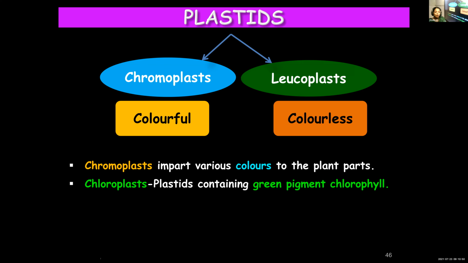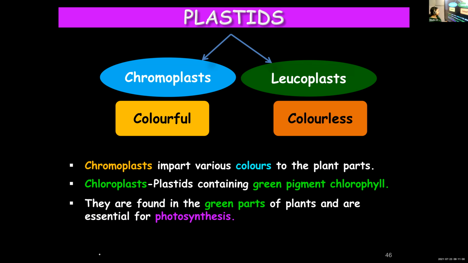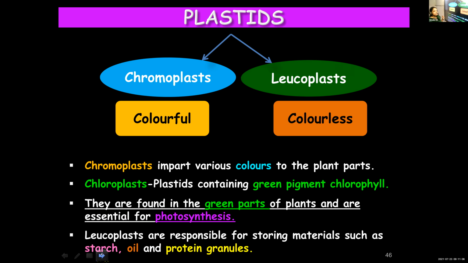We see fruits, vegetables, flowers and all in diverse colors, and all these colors are due to the different pigments present in them. And then we have leucoplasts. Leucoplasts will help in storing substances like starch, oil, and protein granules.